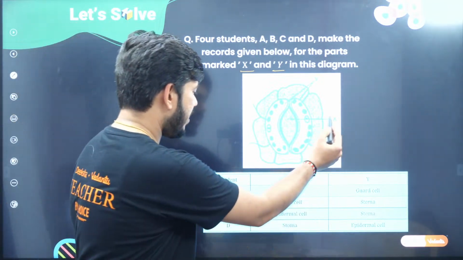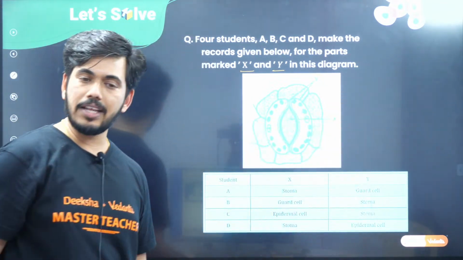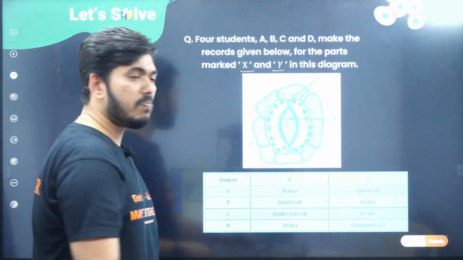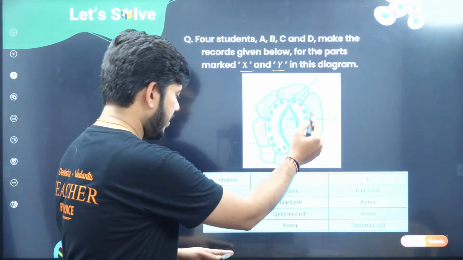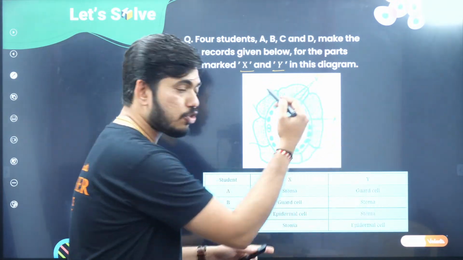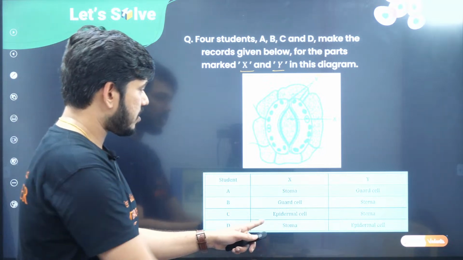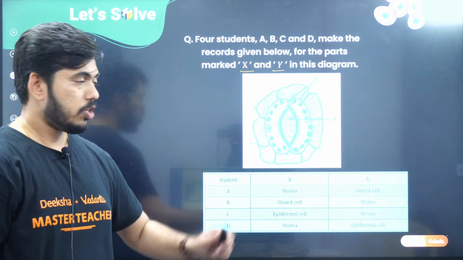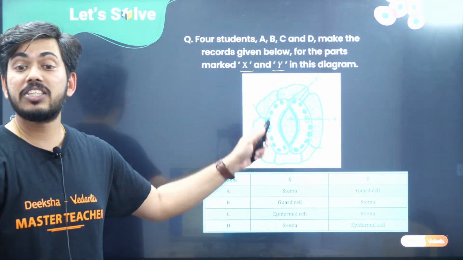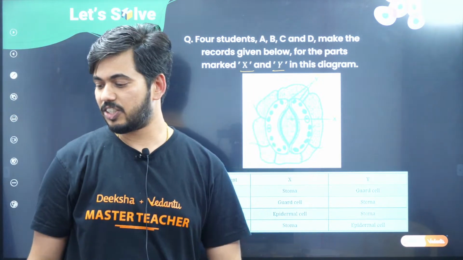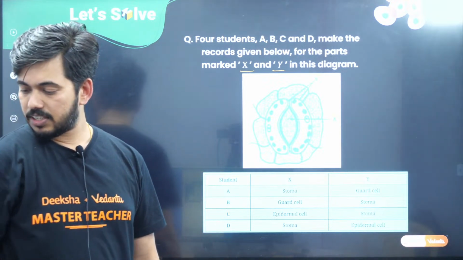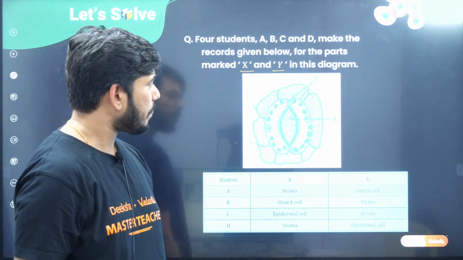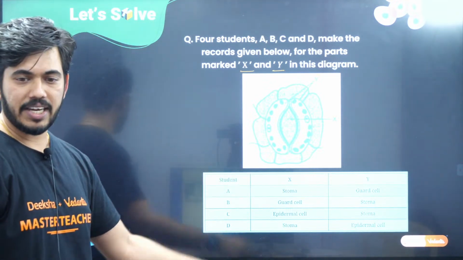Student A says X is stoma, Y is guard cell. Student B says X is guard cell, Y is stoma. Student C says X is epidermal cell, Y is stoma. Student D says X is stoma, Y is epidermal cell. Now you have to answer which student is right here. Okay, children, you can see my diagram.